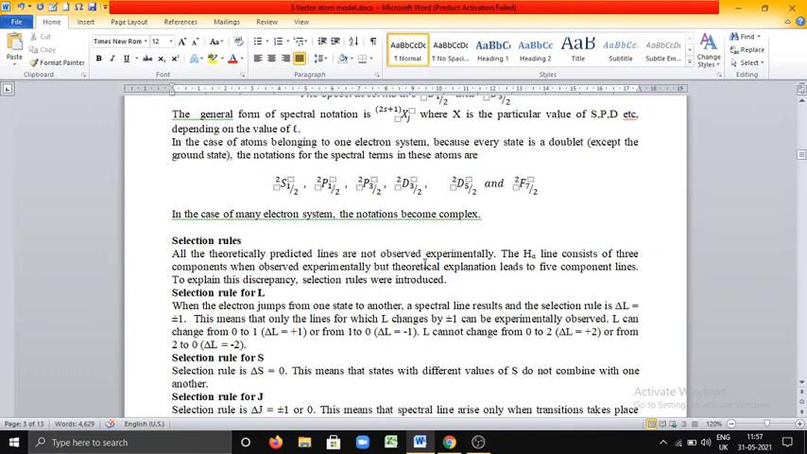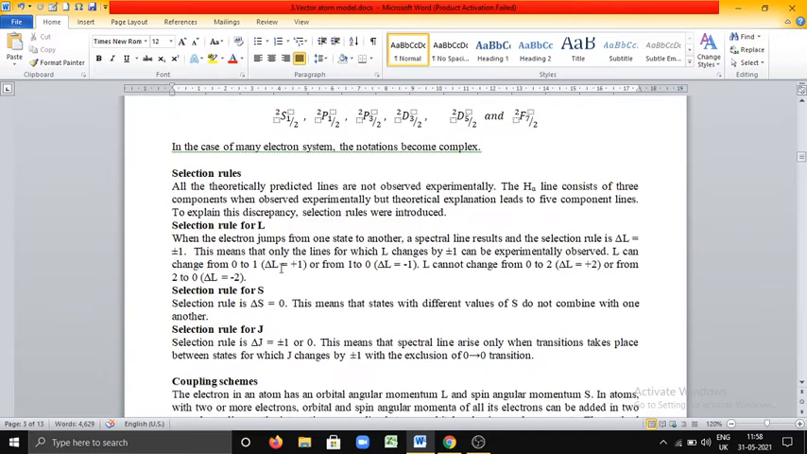In case of Balmer series, a Chalpa line consists of three components when observed experimentally. Experimentally, it contains only three components, but theoretically, we can see there are five components in case of a Chalpa line. To explain this discrepancy, selection rules were introduced. This is the reason why we have to discuss selection rules.